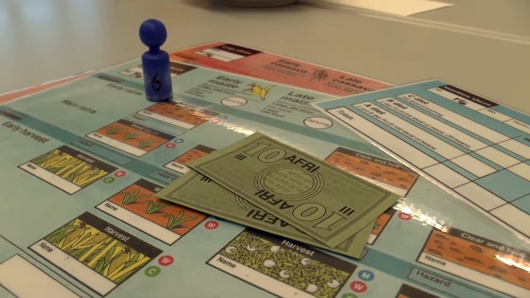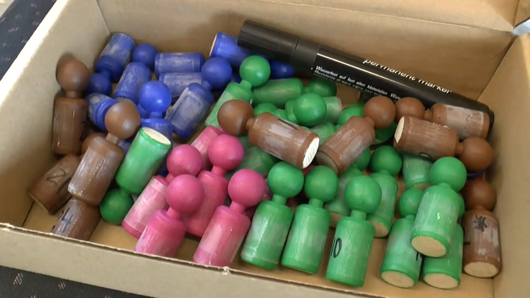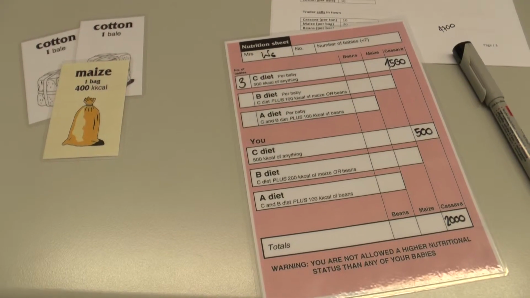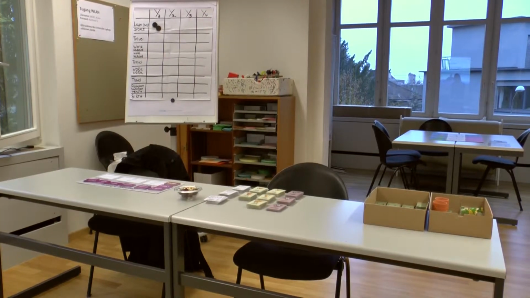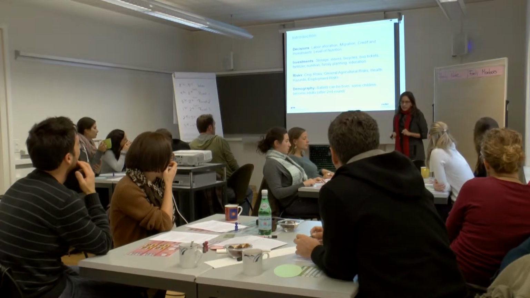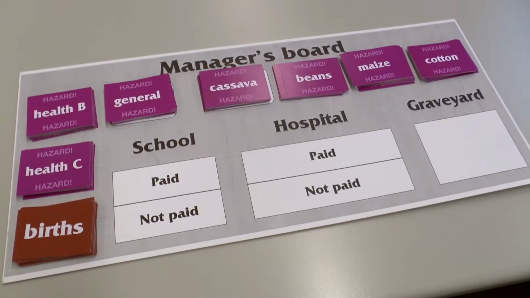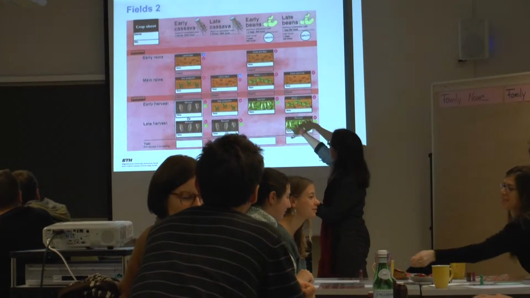In this simulation, participants assume the roles of poor men, women, and children who live in a traditional agricultural society. They are faced with many of the economic decisions which poor farmers in an uncertain environment have to make. The participants' objective is to escape poverty and live a healthy life.